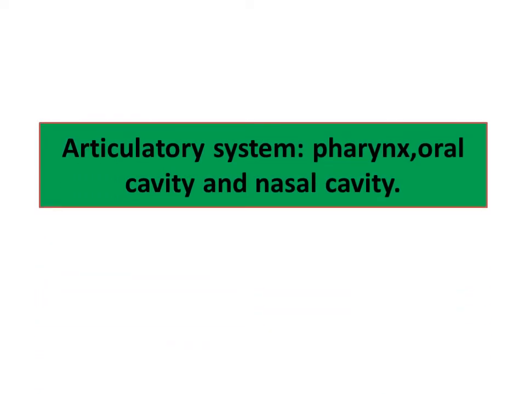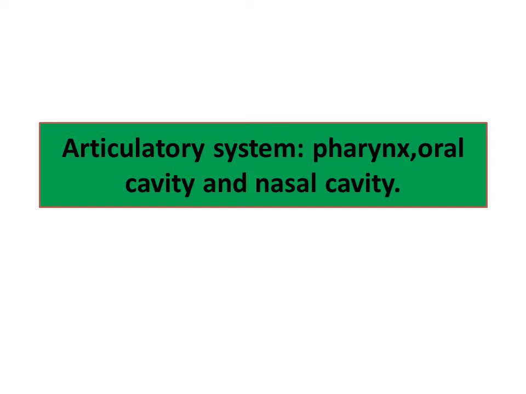The organs of speech, or the organs involved in the production of speech, can be divided strictly into three categories. That is the respiratory system, second one the phonatory system, and third one the articulatory system.